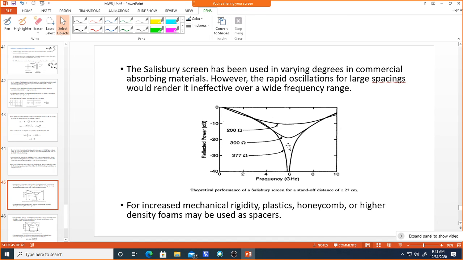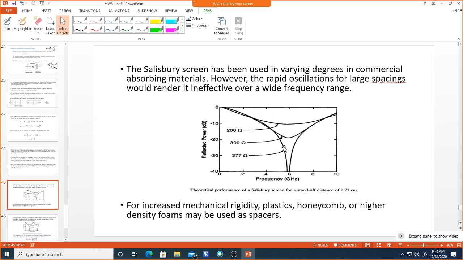That is comparatively better, but if you go to 200 ohm, it is below 10 dB, so then high reflection will happen. Then the probability of detection will be higher. This is how we can use the Salisbury screen for reducing the radar cross section, and we can use this as an absorbing material.